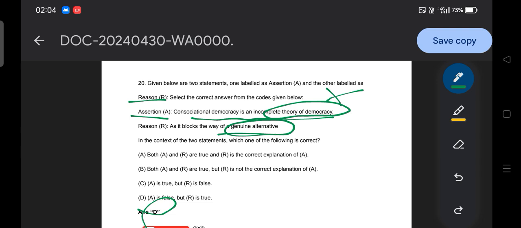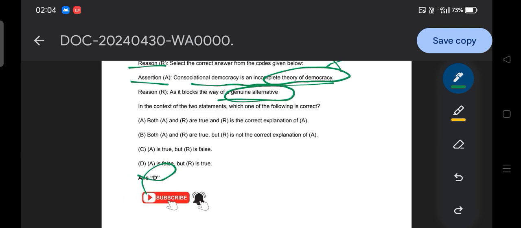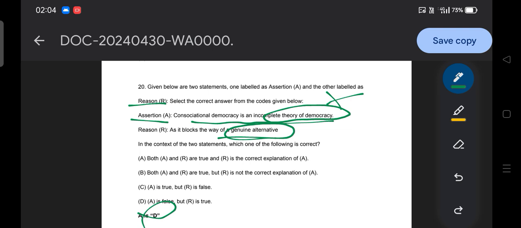how it is understood by thinkers like R.N. Lipset. What are the different books written on constitutional democracy, and which country practices it? Does India follow constitutional democracy or not? What are the principles? All the things we'll discuss. Okay, so guys, this is all about your previous year questions.